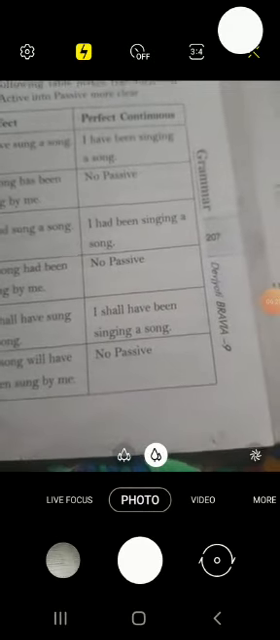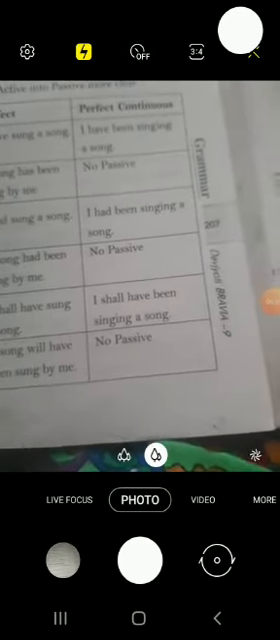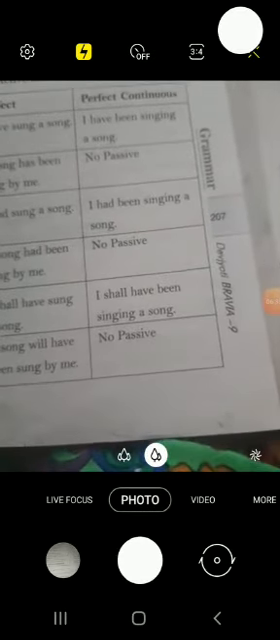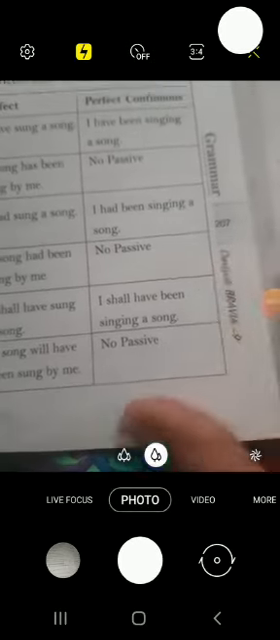Suppose perfect continuous, I have been singing a song, it will remain the same. No change. It cannot be changed into passive voice. I had been singing a song, we cannot make any passive. I shall have been singing a song, we cannot make into passive voice.